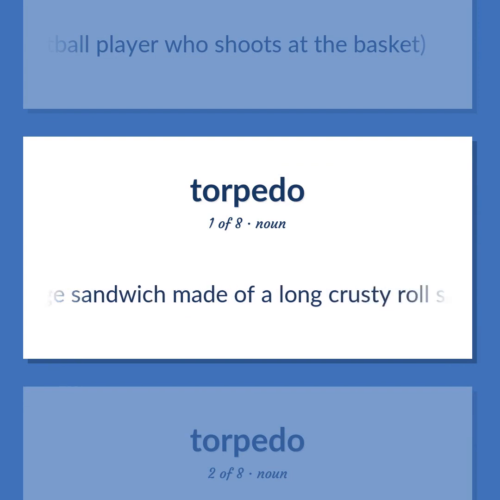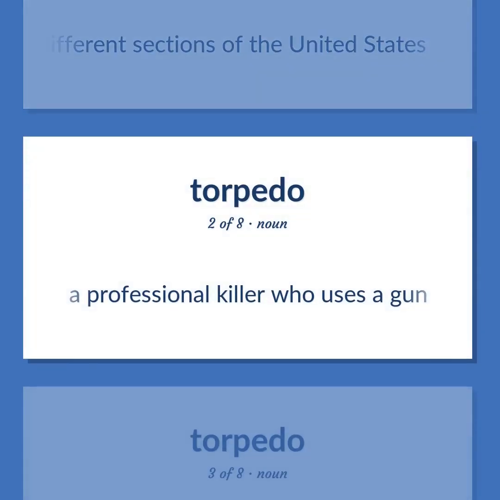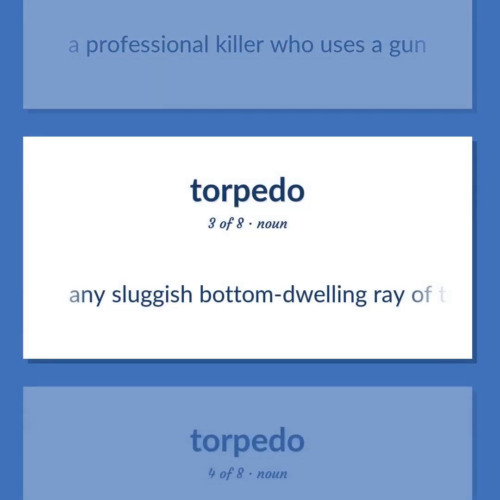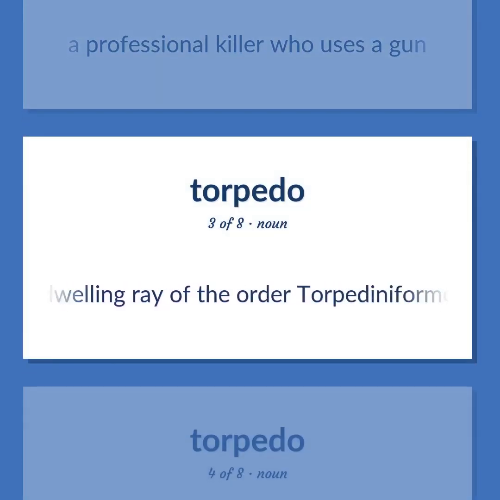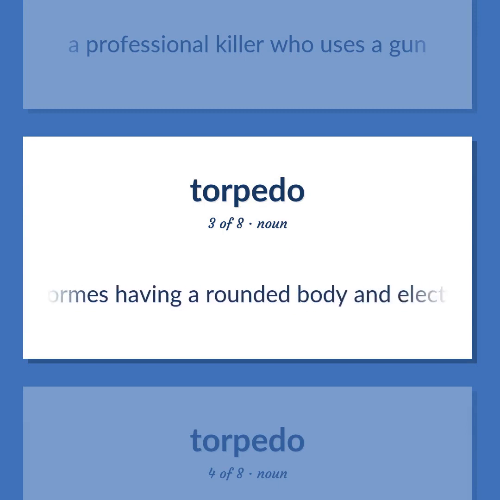A large sandwich made of a long crusty roll split lengthwise and filled with meats and cheese, and tomato and onion and lettuce and condiments. Different names are used in different sections of the United States. A professional killer who uses a gun. Any sluggish bottom-dwelling ray of the order Torpediniformes having a rounded body and electric organs on each side of the head capable of emitting strong electric discharges.